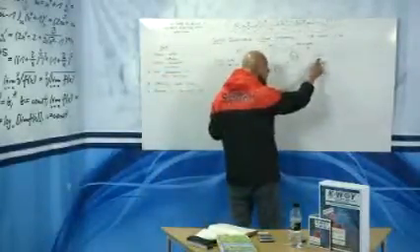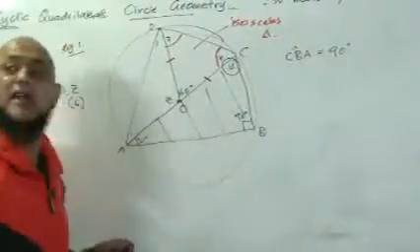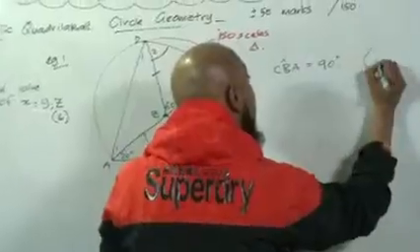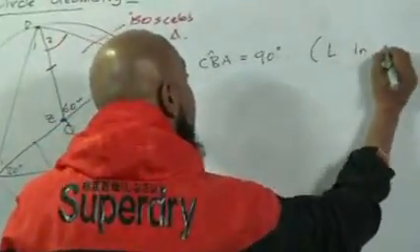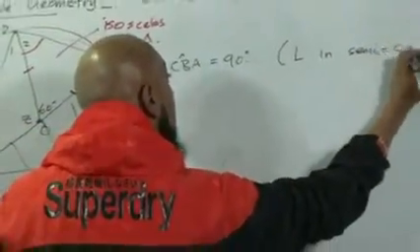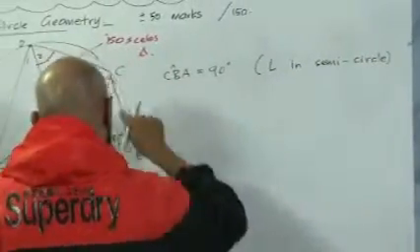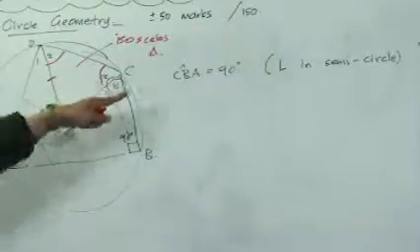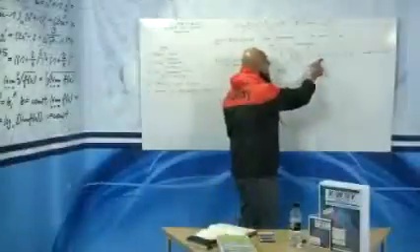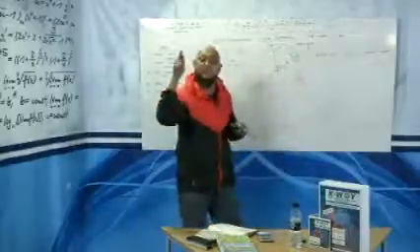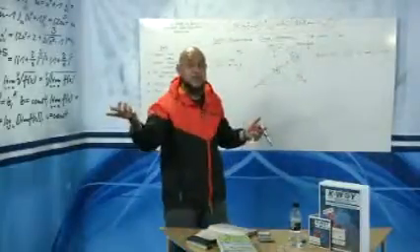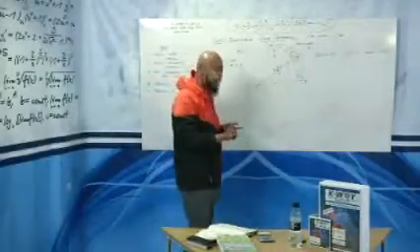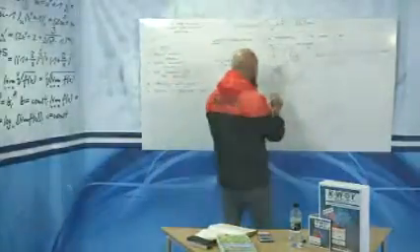So, we made a statement, CBA is 90. What is the reason that you are saying that CBA is equal to 90? Because you can say angle in a semicircle, or you can say a diameter subtends a 90 degrees at the circumference. So now you'll get a mark for that. That is worth 1 mark. Why? You've made a statement and you've justified it with a mathematical law. Not something that just came to your head, but with a theorem as a justification. So we got CBA is equal to 90.